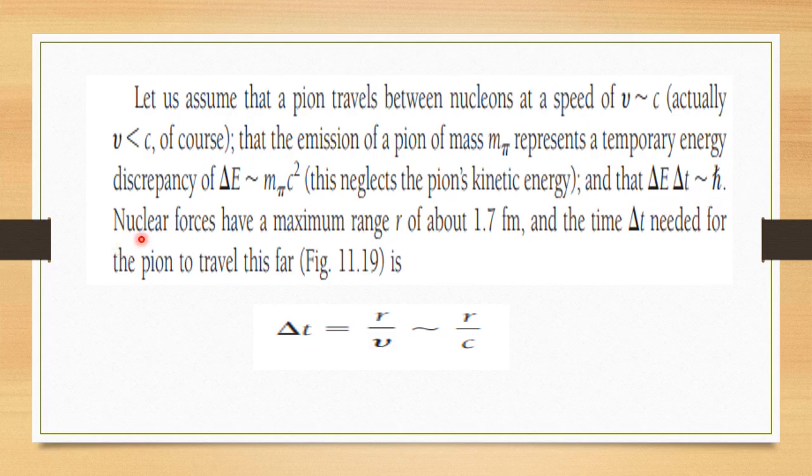Now the nuclear force has a maximum range of 1.7 Fermi, and the time delta T needed for the pion to travel this distance is the distance r, which is 1.7 Fermi, divided by the velocity of the particle, so approximately r by c. This is the time taken by the pion to travel the maximum range of the nuclear force.